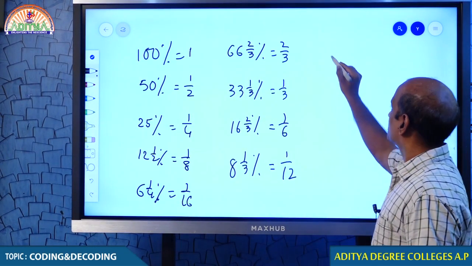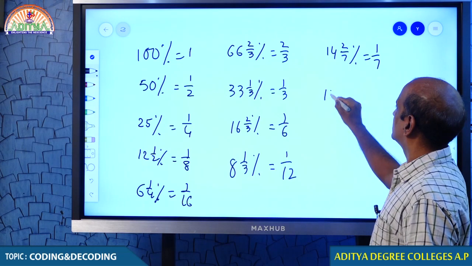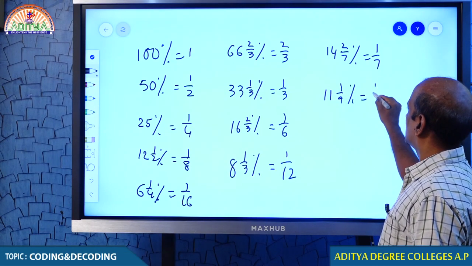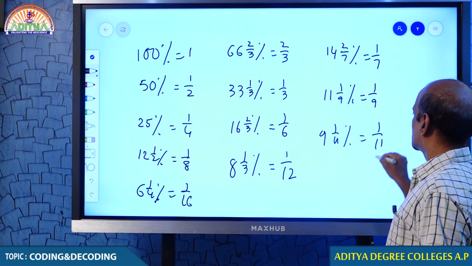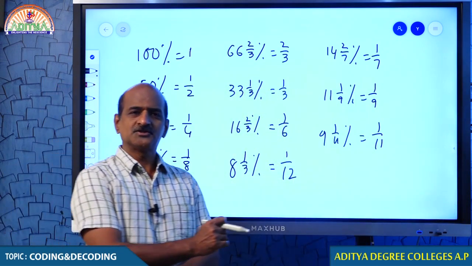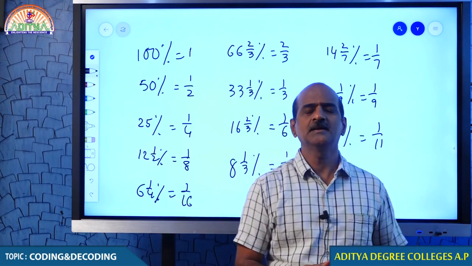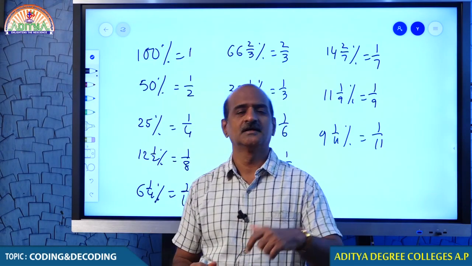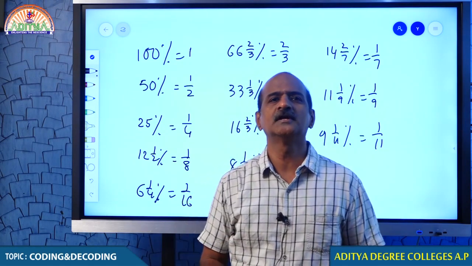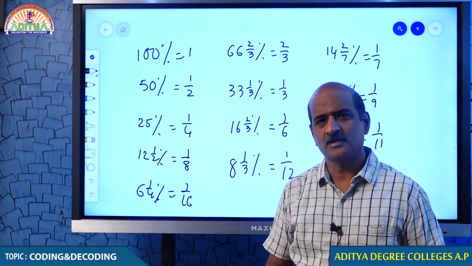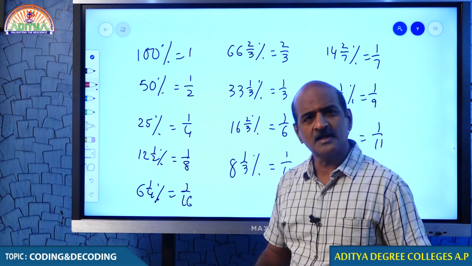Any comments on them? As well as 14 2 by 7% is 1 by 7. 11 1 by 9% is 1 by 9. 9 1 by 11% is 1 by 11. So come on student, what I am actually trying to explain to you is that any percentage can be converted into a fraction, and a fraction can be converted into a percentage, and these are the standard percentages we usually come across in our routine calculations. But I am just again telling you, there is no need to memorize. If you really forget it, you can also get it.